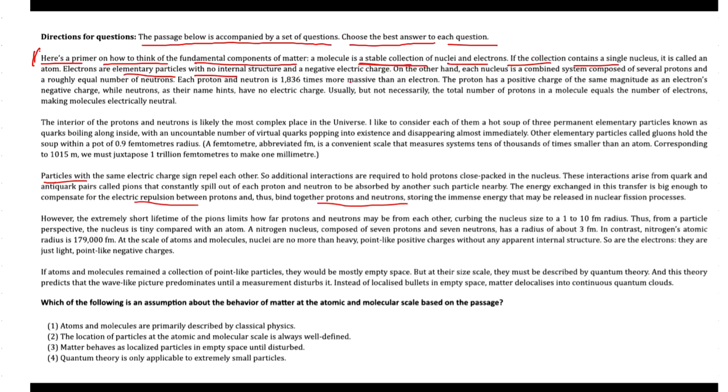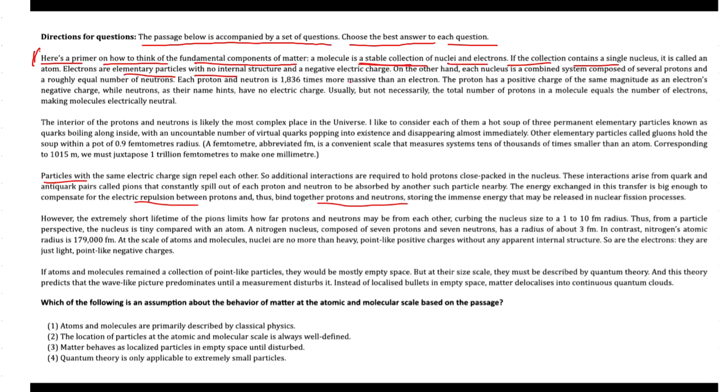Then it tries to give more idea about it by stating that from a particle perspective, the nucleus is tiny compared to an atom. The text contrasts the size of a nitrogen nucleus with its atomic radius, while nuclei are heavy point-like positive charges without clear internal structure.